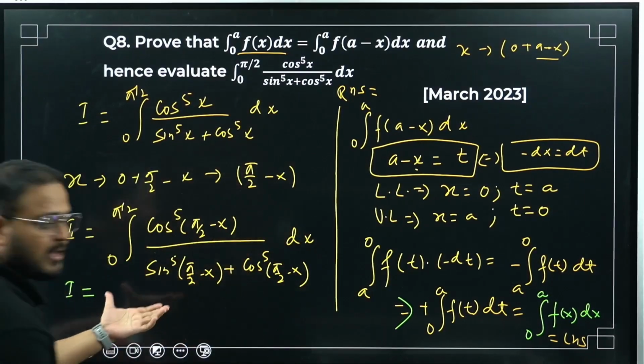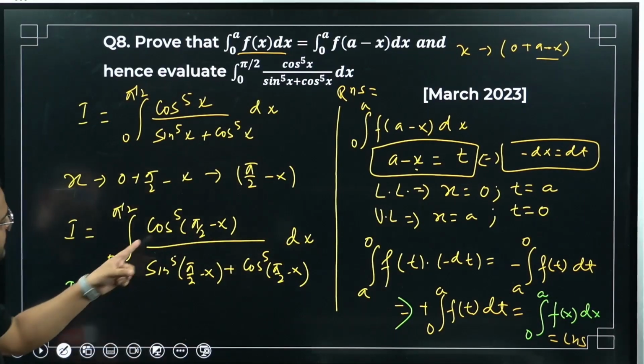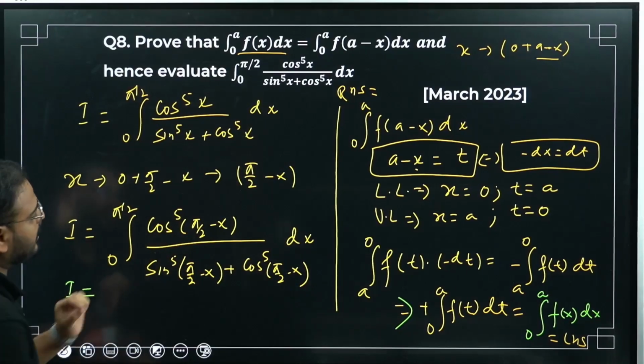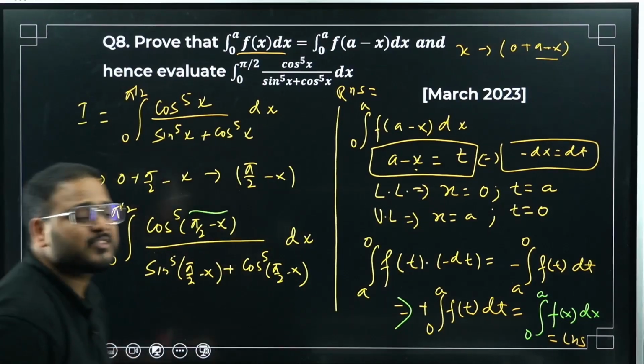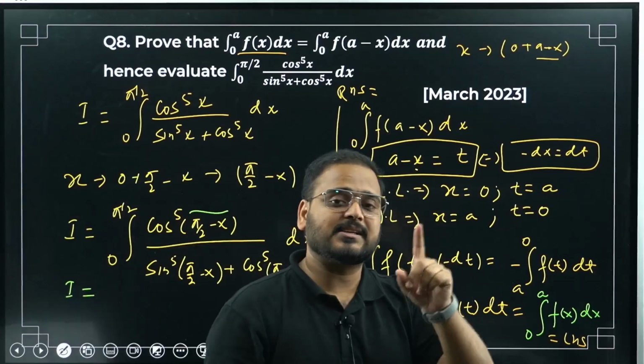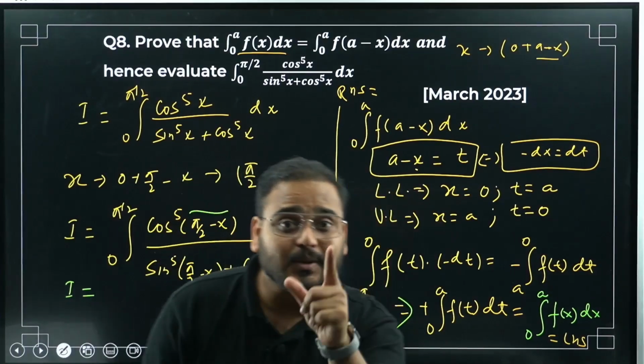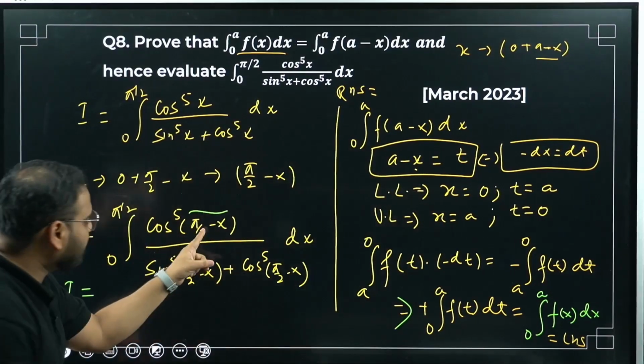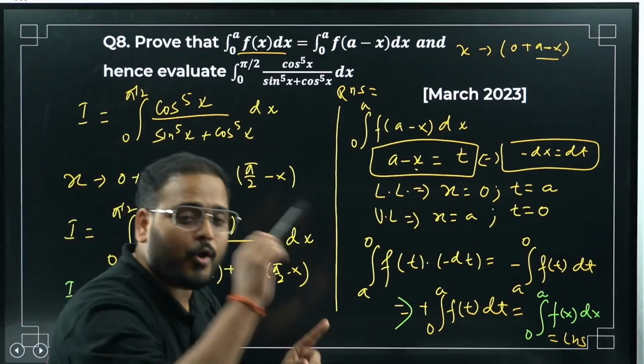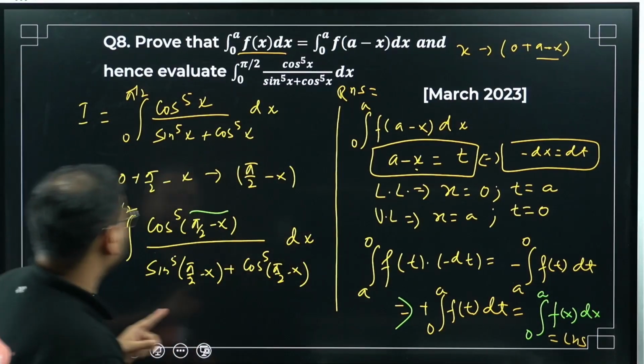Now moving to this part, have a look over here. Sine angle. First look at the angle. Pi by 2 minus x, which quadrant? Pi by 2 is 90, minus x, first quadrant. First quadrant, all ratios are positive. Yes. Cos pi by 2 minus x is sine x. Cos of 90 minus theta is sine theta. So this will become what, numerator?